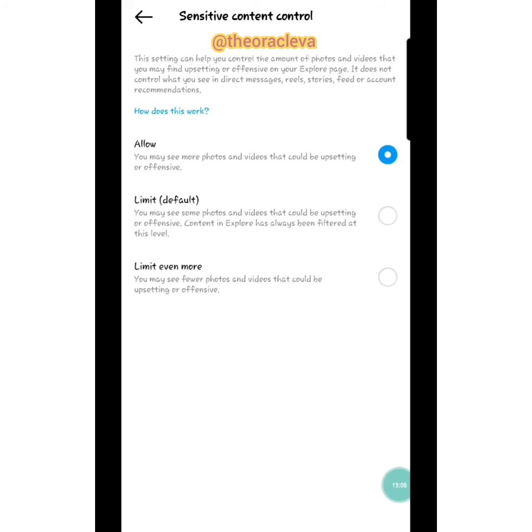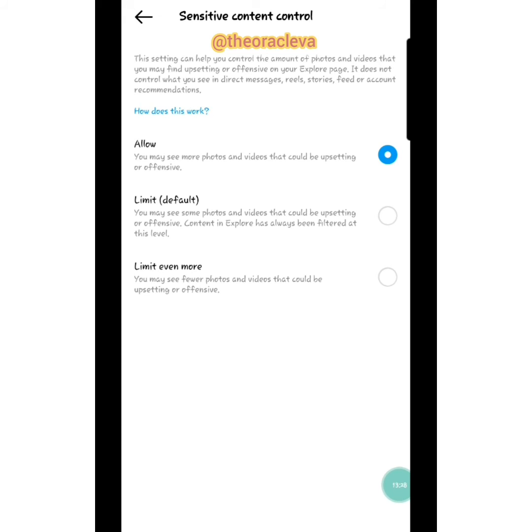Direct messages, people send it to you, all right, but in your normal explore page, you can control the sensitivity of content. For me, I set mine to allow. So whatever content they want to show me is fine. Let them just show it to me. All right, but you can limit it.